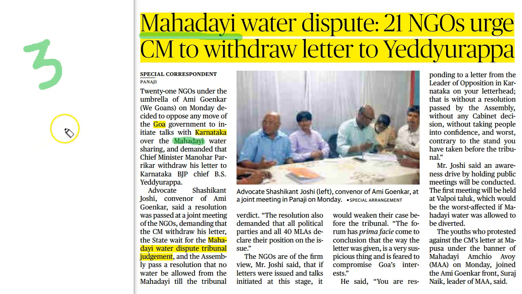By interlinking of this Mahadayi river with the Malaprabha river, the northern Karnataka people will be highly benefited, because the water outflow of Mahadayi river is high and the excess amount of water is draining into the Arabian Sea, whereas the Malaprabha river is highly drought prone and it is predominantly dry. So by diverting the excess water to the Malaprabha river, the people who were living around the Malaprabha river, especially the northern Karnataka, will be heavily benefited. That is the contention of this project.